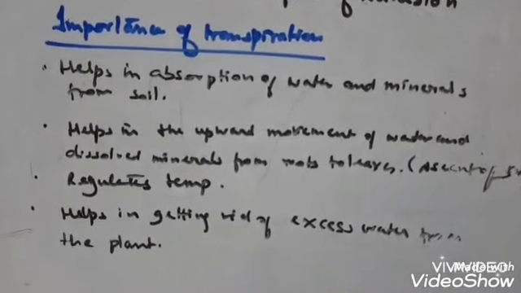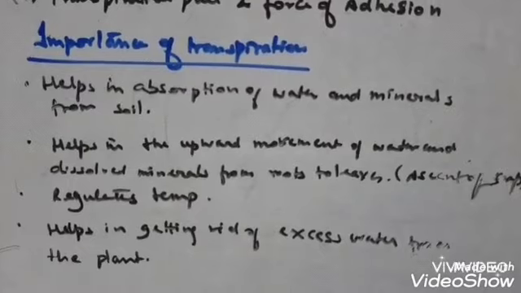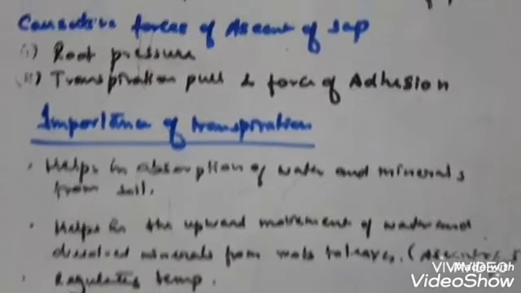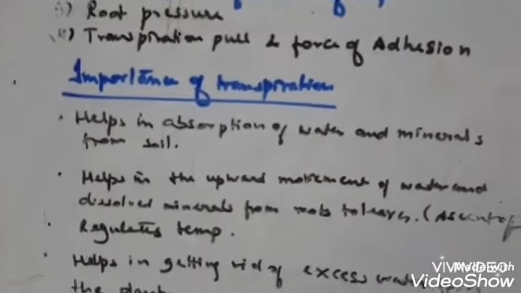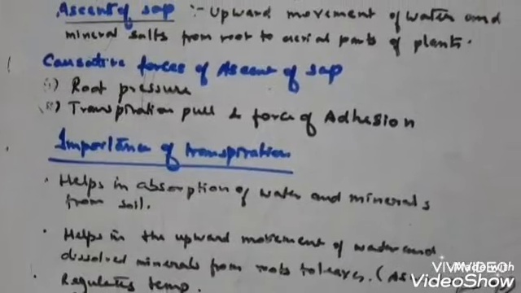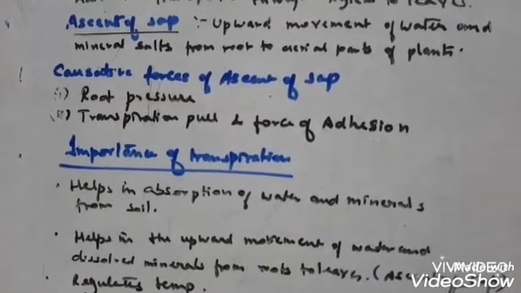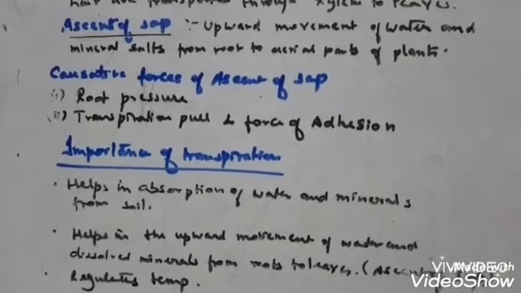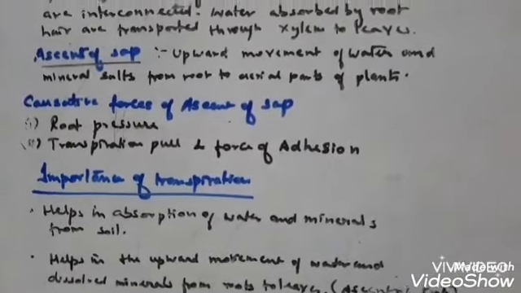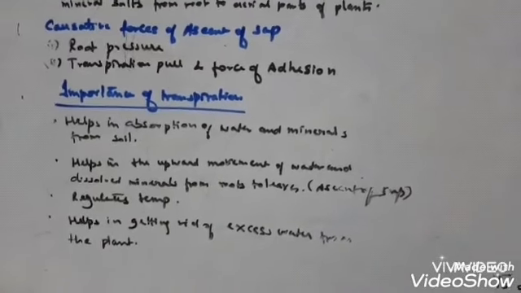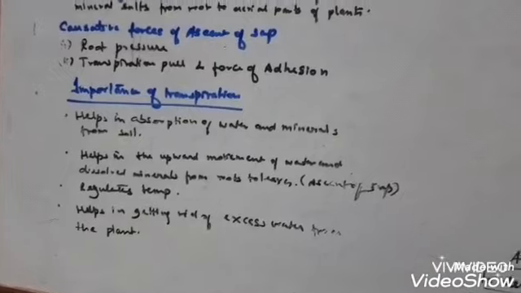Fourth, it helps in getting rid of excess water from the plant body. Only 1 to 2% of the water taken by the plant from the xylem is absorbed and used by the plants in photosynthesis and various other metabolic activities; the remaining water is lost. So these are the 4 points why transpiration is important.